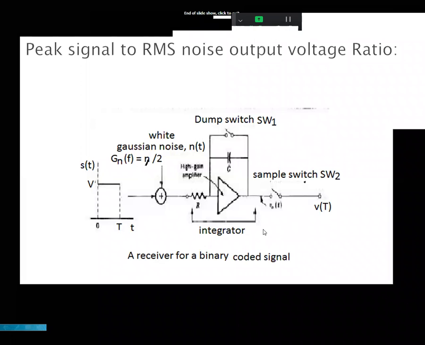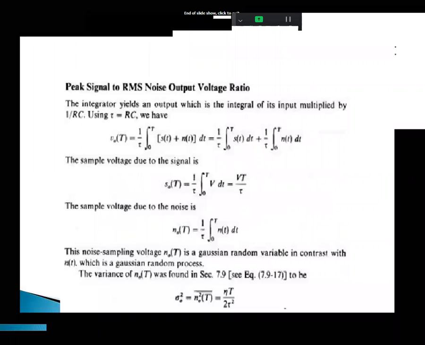Now, in the block diagram, we look at the peak signal to RMS noise output voltage ratio.